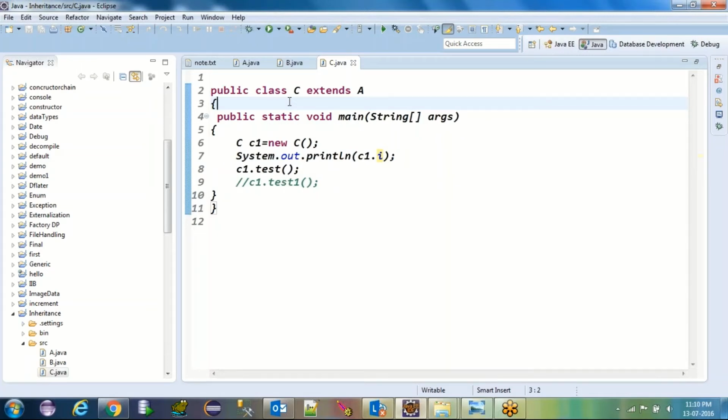Assume you have 100 classes and all classes want this i and test method. If inheritance is not there, then in 100 classes you have to write the same variable, same method, same variable, same method. So how much code are you going to write? So the first thing you got here is code optimization. We write it one time, and I allow all classes to access all the resources of my class.